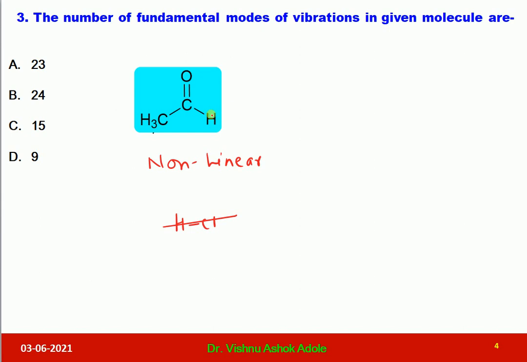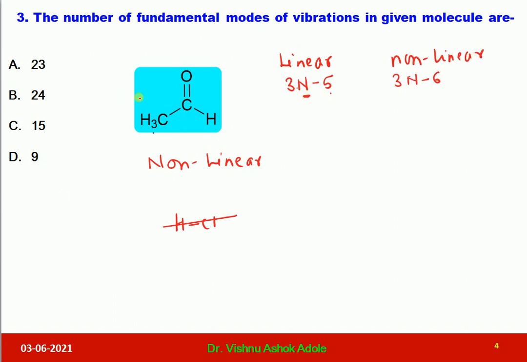Now let us find out fundamental modes of vibrations. To calculate fundamental modes of vibration, we have the 3n-5 formula and also the 3n-6 formula. Dear students, 3n-5 is used for linear molecules and 3n-6 for non-linear molecules. Here the n represents total number of atoms.